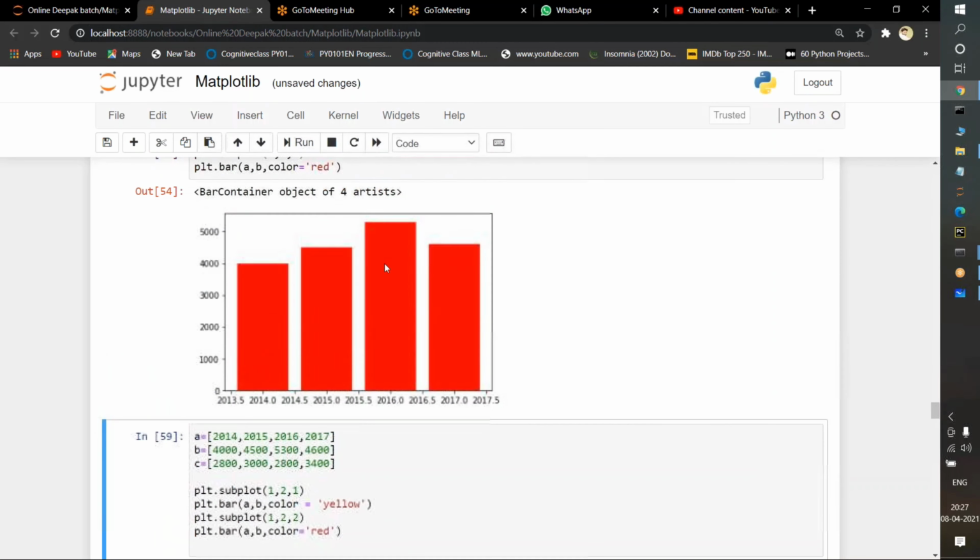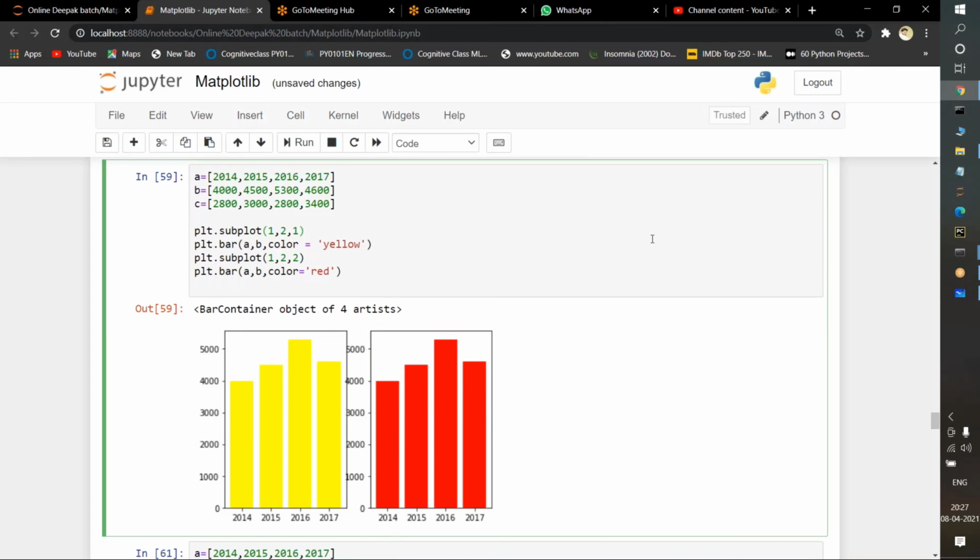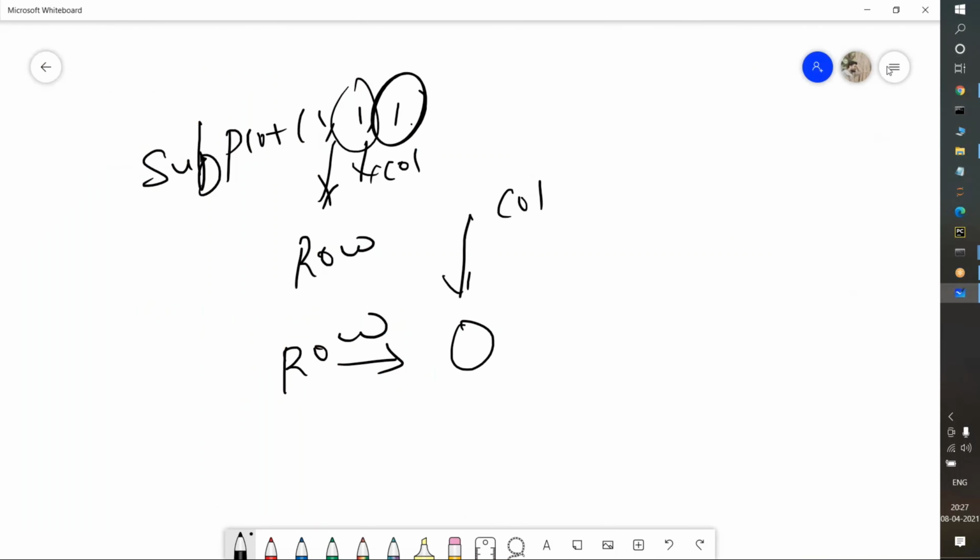I will show you another example also. Now this is the best example. I will just copy it. I am having A values 2014, 2015, 2016, 2017. I am having B values and I am also having the C values here. What I am doing here is plt dot subplot of 1, 2, 1. What do you mean by this 1, 2, 1? I will tell you. 1 row, 2 columns. The image should be specified first here.